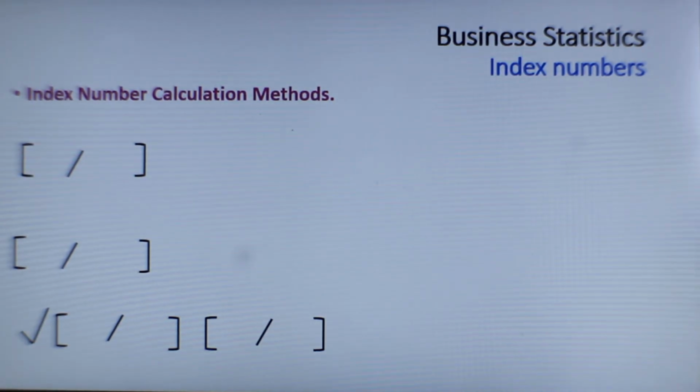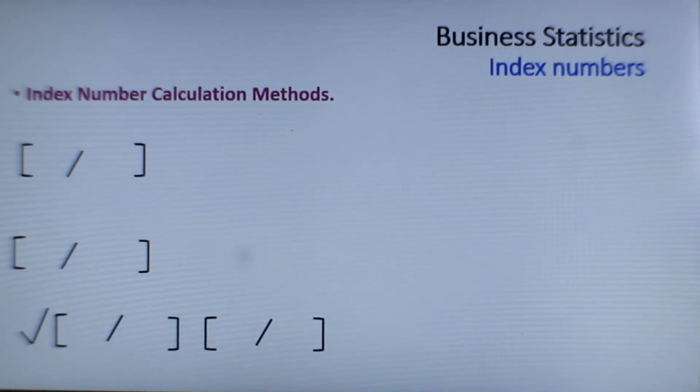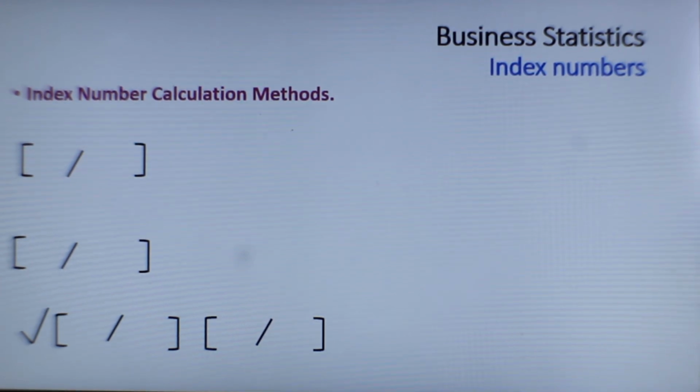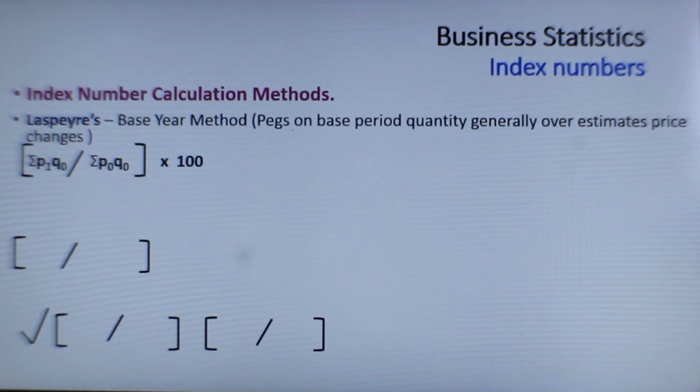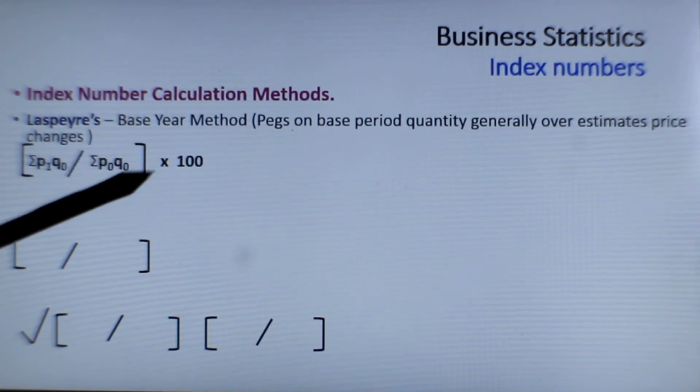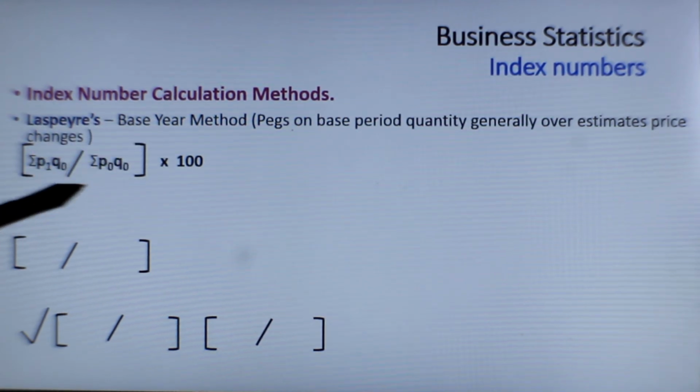Now, how do you calculate? There are several methods to calculate index numbers, and several indices were developed by statisticians, but basically the prominent index number calculations are Laspeyres' index number, which is a base year method, and this is the formula.